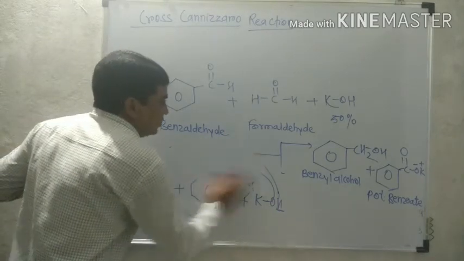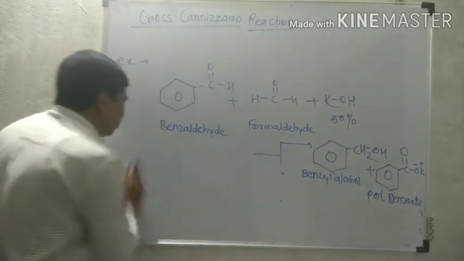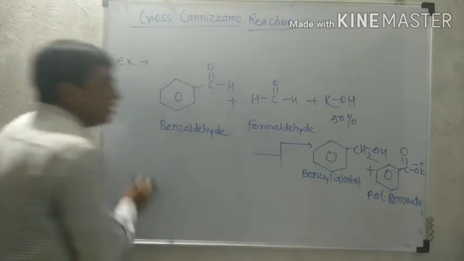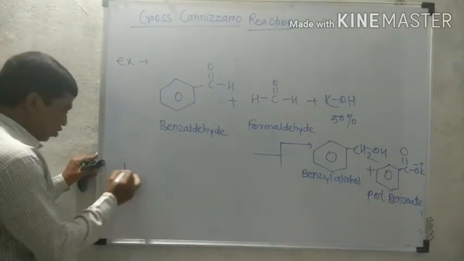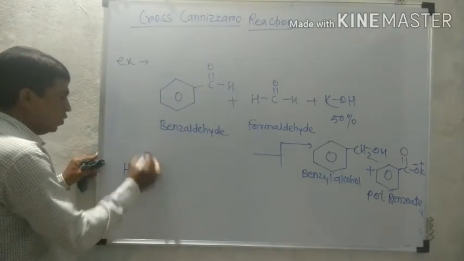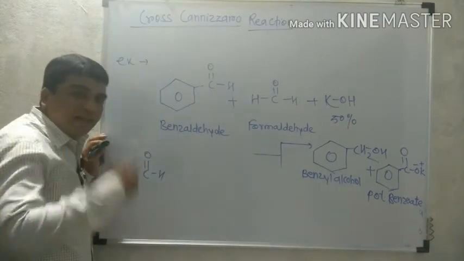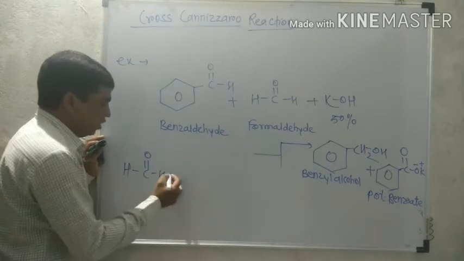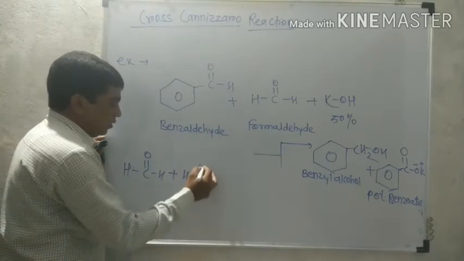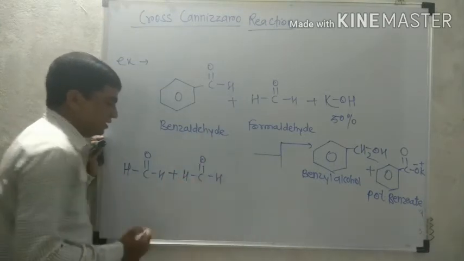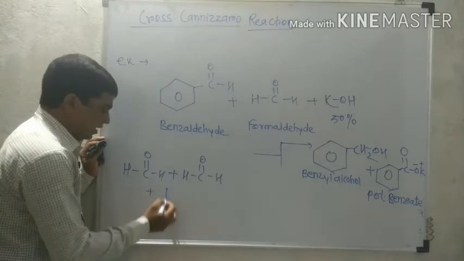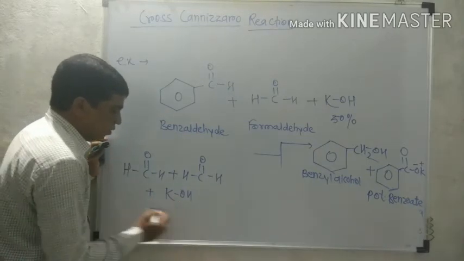Now, similarly as benzaldehyde, formaldehyde also undergoes self-Cannizzaro. Again, we are going to explain here how this is not only one molecule. It is considered that it is more than two molecules. So if two molecules of formaldehyde undergo reaction, it is reacted with 50% KOH, that is alkali.